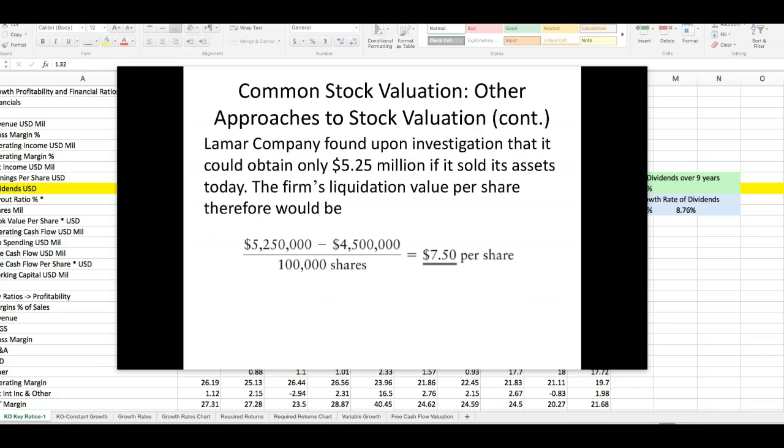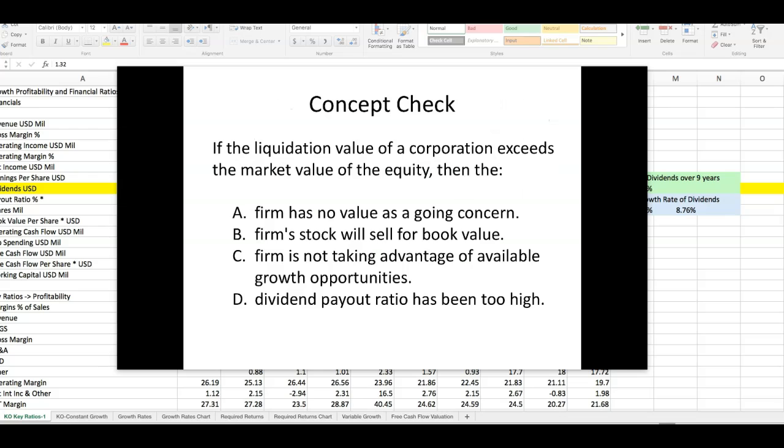So let's calculate the liquidation value per share, again doing this example of Lamar Company, which is in the textbook. They found they could only get $5.25 million if it sold its assets today for the liquidation value. So the liquidation value per share would be the total liquidation value of $5.25 million less those liabilities of $4.5 million, divided by the 100,000 shares. That would give us a $7.50 value per share.